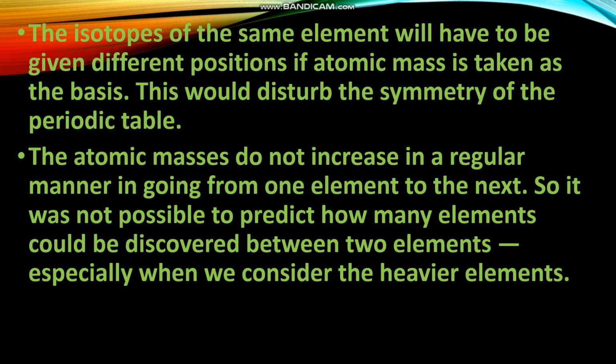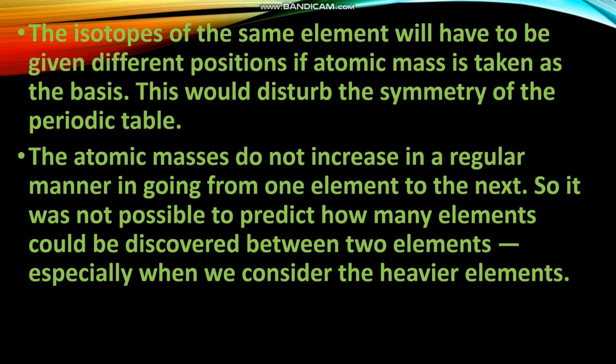What do you mean by an isotope? You have learned in 9th standard. Isotopes are atoms of the same element with different mass numbers, different atomic masses. For example, you have studied carbon. There are 3 isotopes, carbon 12 with the mass number 12, with the mass number 13 and with the mass